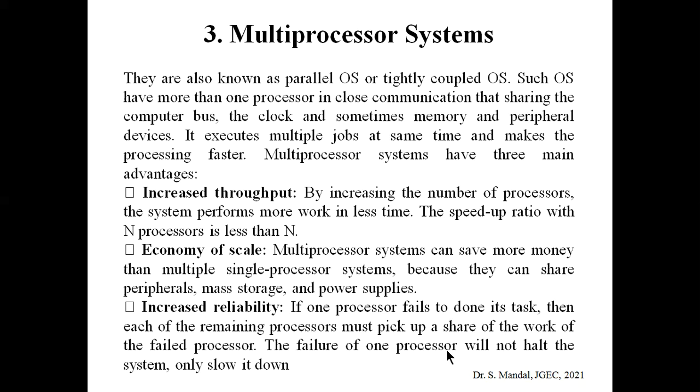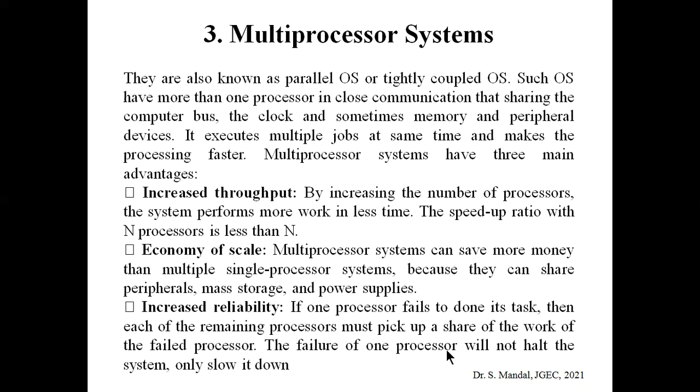As there are multiple processors, it can execute multiple jobs at the same time and makes the processing faster. For this reason, multiprocessor systems have three main advantages. First of all, increased throughput. If there are n processors, then obviously the speed up ratio will be n, because there are n times the processors of a single processor system.